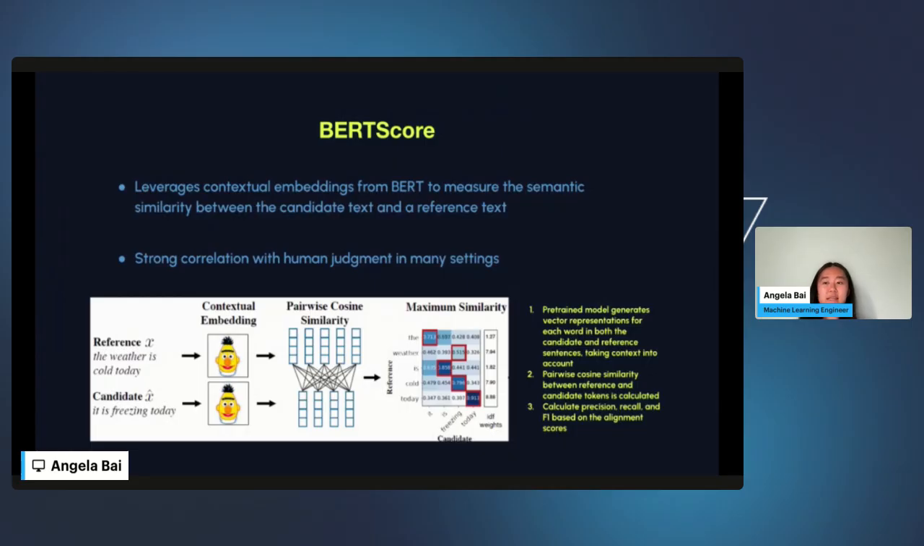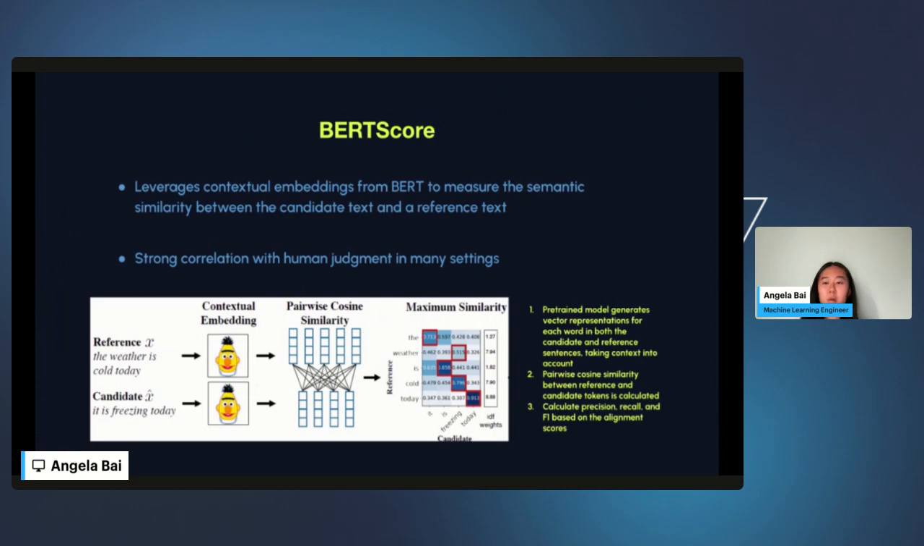So BERTScore is our second evaluation metric, and it leverages contextual embeddings from BERT to measure the semantic similarity between the candidate and reference text. The reason why we might prefer this over a more traditional metric like BLEU is because BERT is a language model trained on masked language modeling and next sentence prediction.